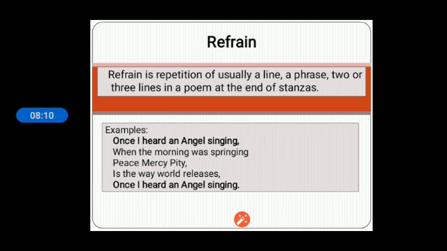Next one is refrain. That is also a part of repetition. Here, one line is repeated again and again at the end of the stanza. At the end of the stanza, one line or one phrase or one word is repeated again and again. Refrain is repetition of usually a line, a phrase, two or three lines in a poem at the end of the stanza. That is known as refrain.